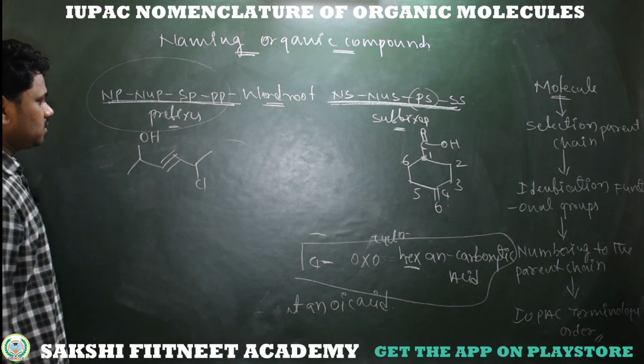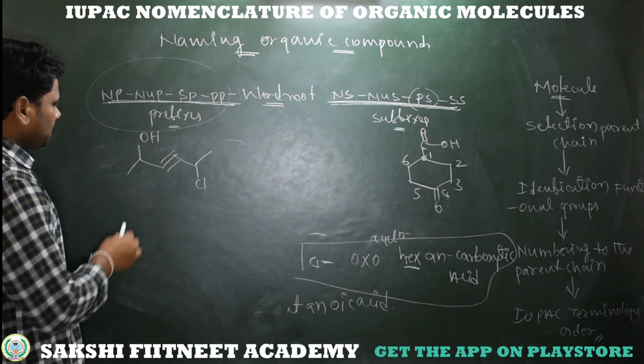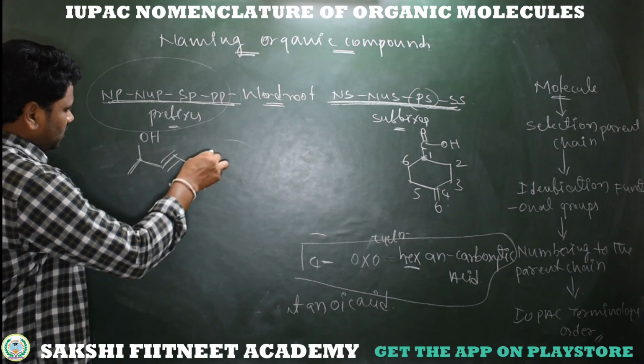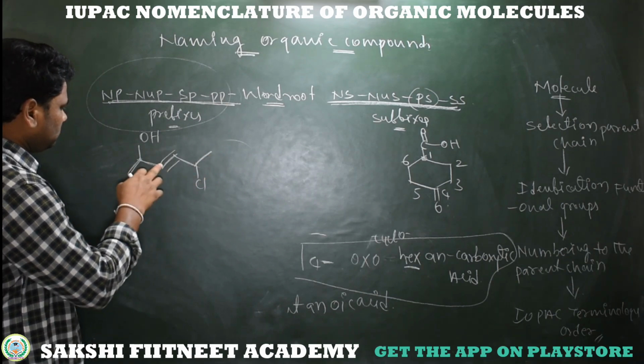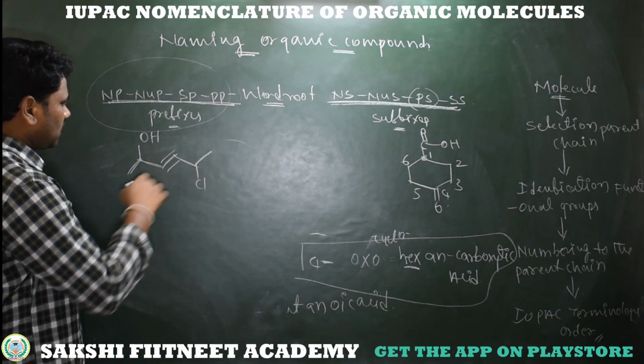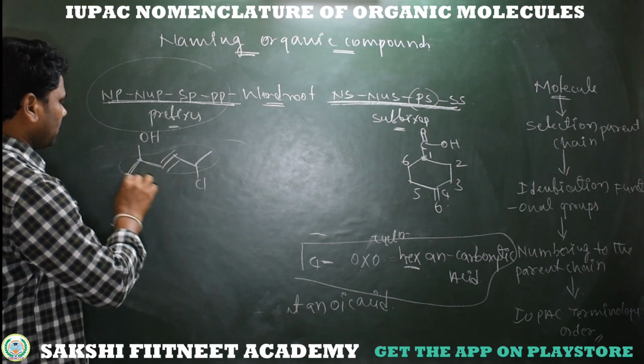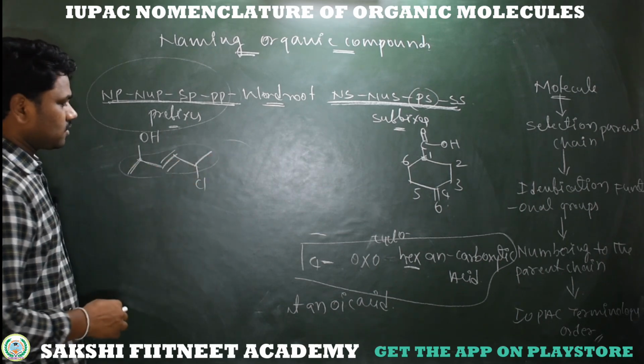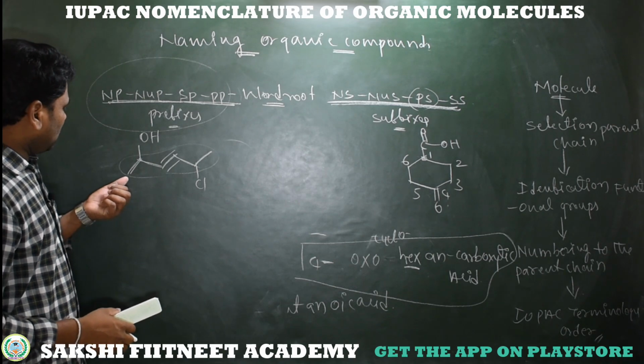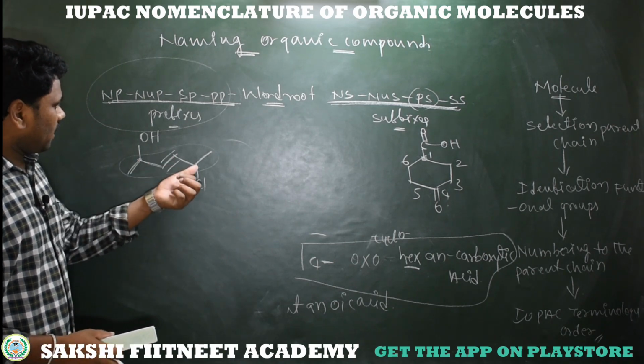So what is the IUPAC name of this compound? Simply see, this is the parent chain because there is no other path. We have only one carbon path, so I am selecting this as the parent chain. Now we should number the parent chain. See here: 1, 2, 3, 4, 5, 6.